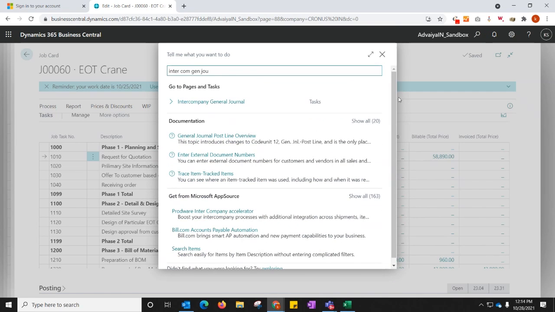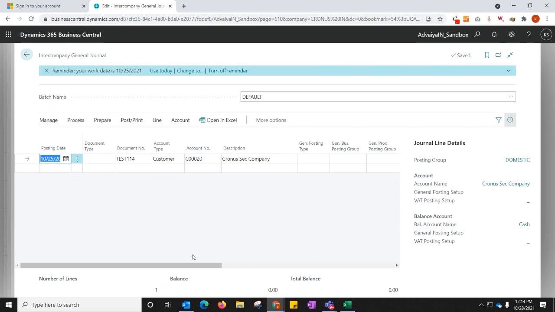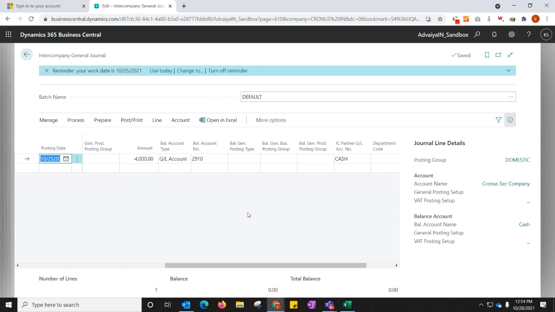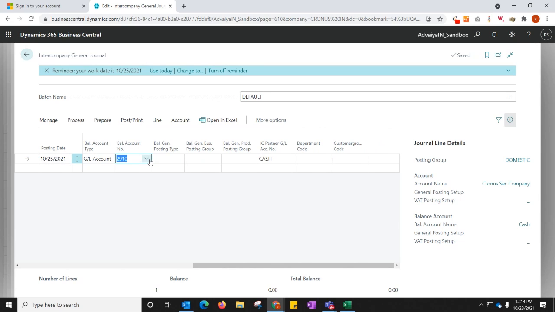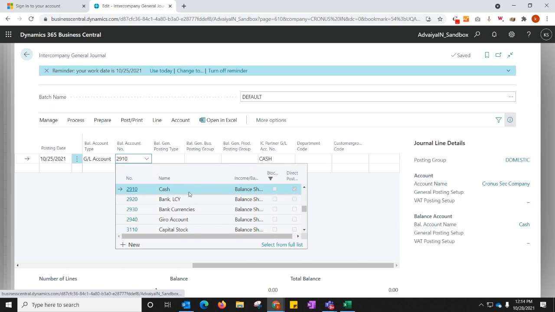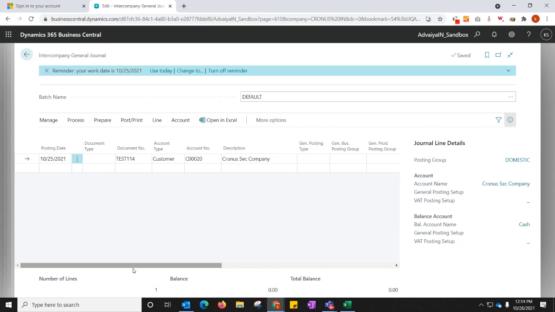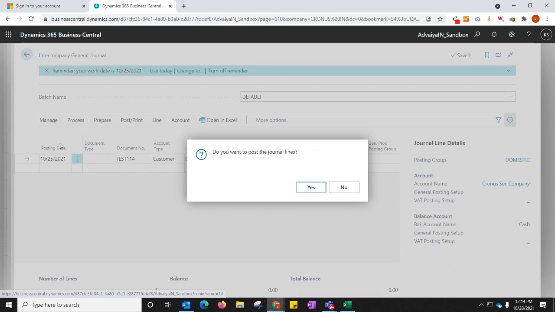So I'll just show you a glimpse of that. Let's go to the intercompany general journal. I have created a quick posting for that. As you can see, I am making a transaction of 4,000 rupees, which is a cash account. I have selected my account here, which is a cash account, and it will directly impact another company. So I'm selecting that, and I'm posting this payment and transaction. As soon as I post this, as you can see, it is successfully posted.